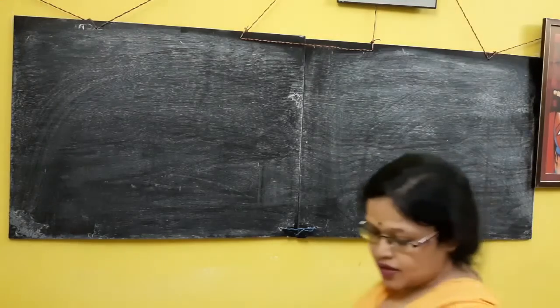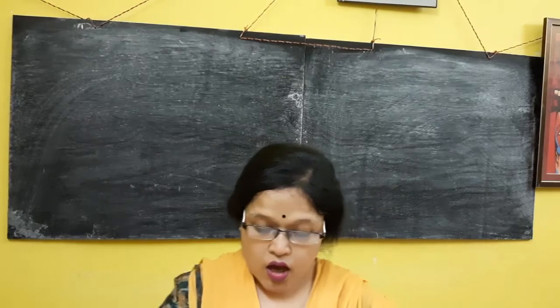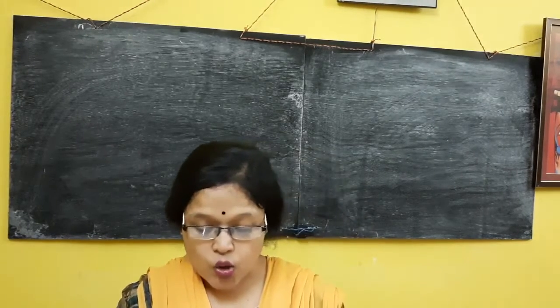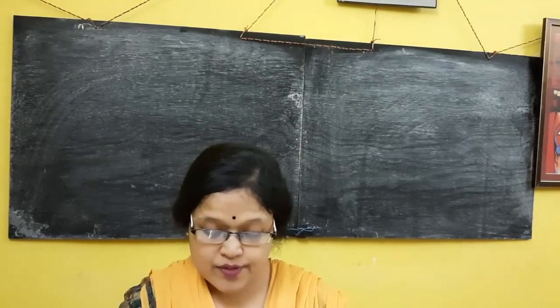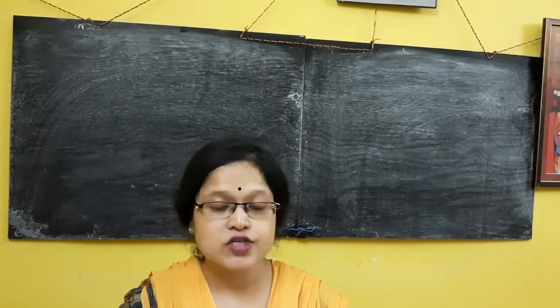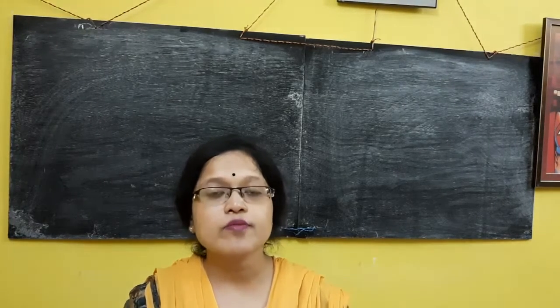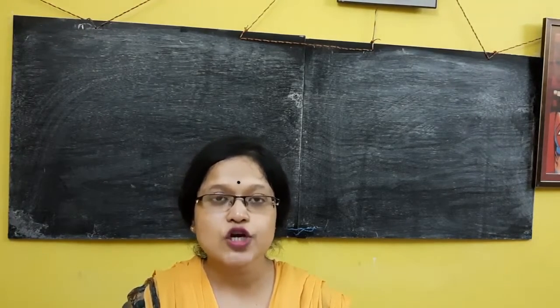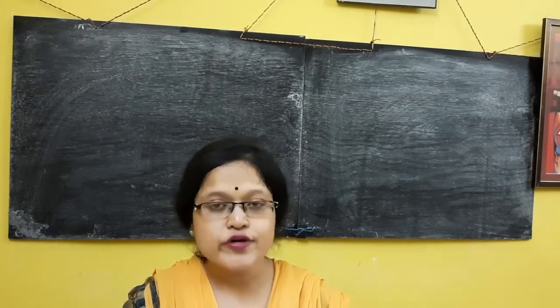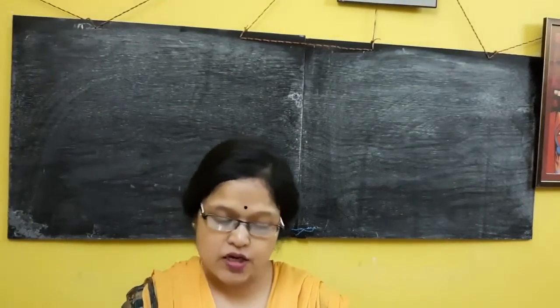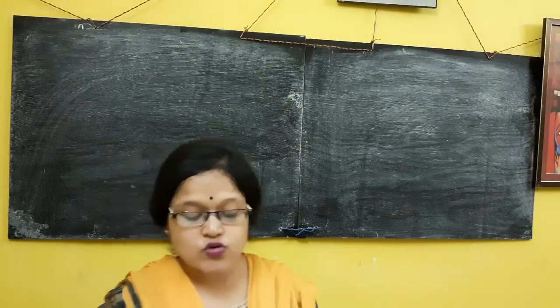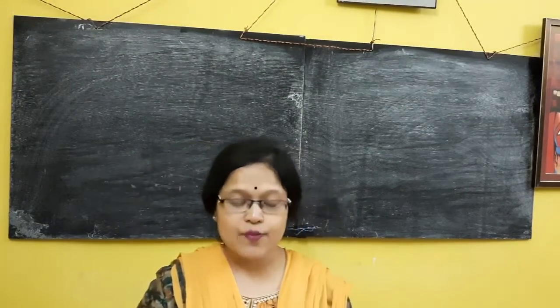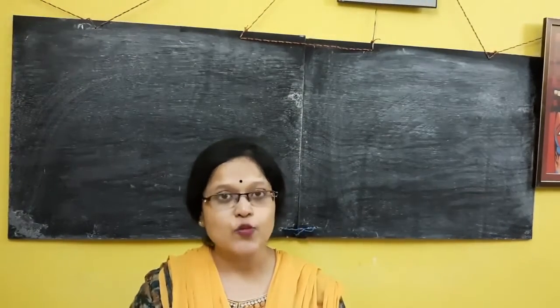Now coming for the next part of the revision chapter. Next question is: what is the minimum distance for clear vision? As we know, the minimum distance for clear vision of the human eye is always 25 centimeter. Remember that.